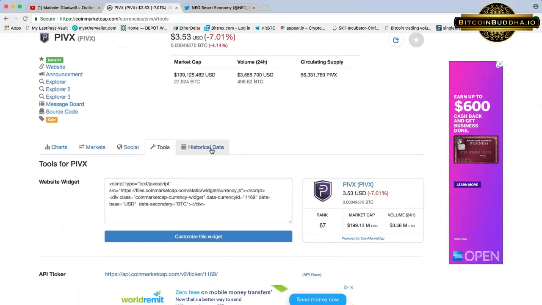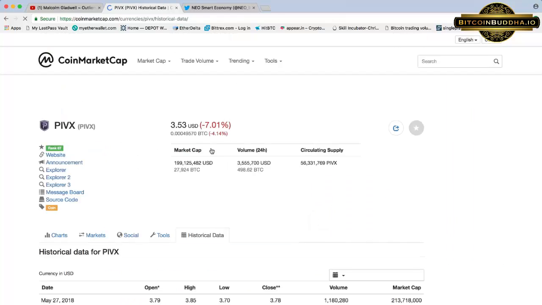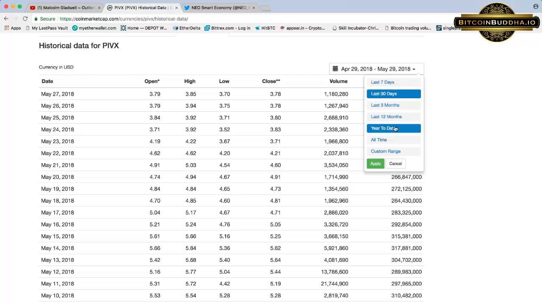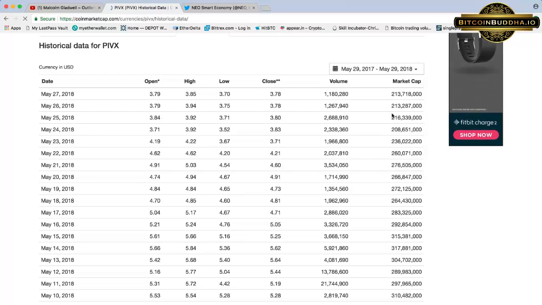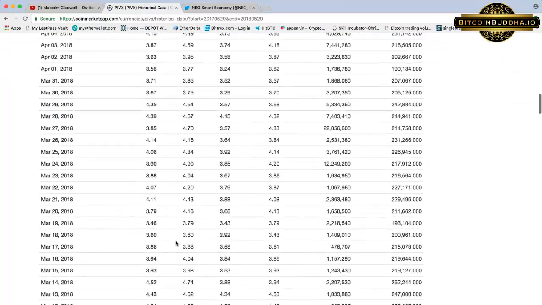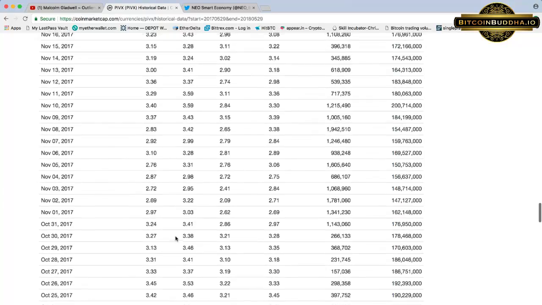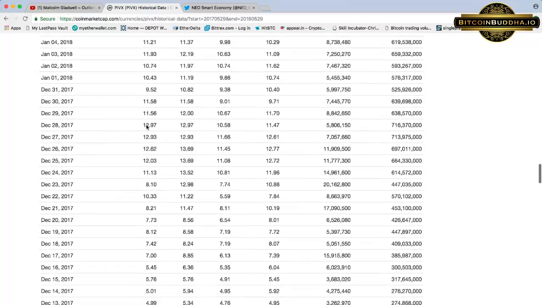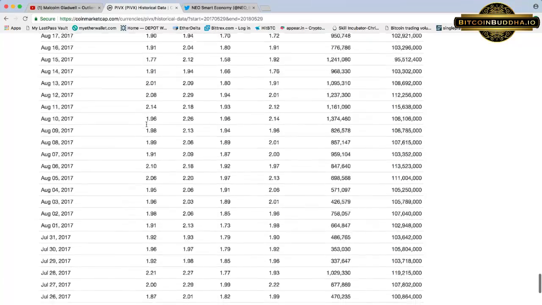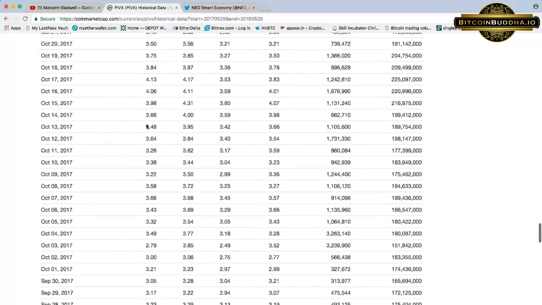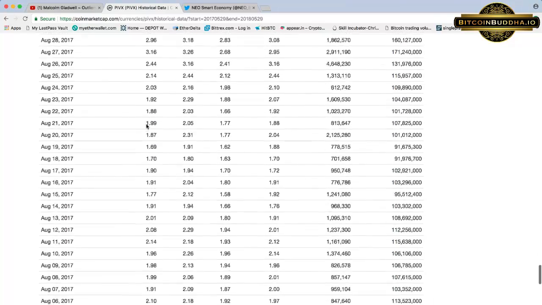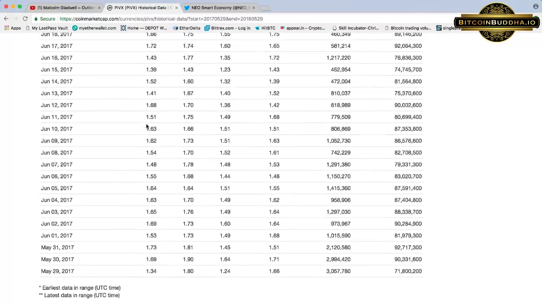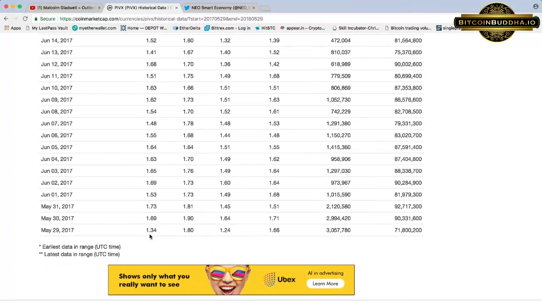This is really nothing if you want to add a website widget. Historical data. You can do historical data on price point per day. Let's say last 12 months. You can see 379. Instead of looking at the chart, you can see in December at some point it got up to like 11, 12 bucks. This is during the all-time high. See a year ago. Okay, yeah, a year ago, $1.34.